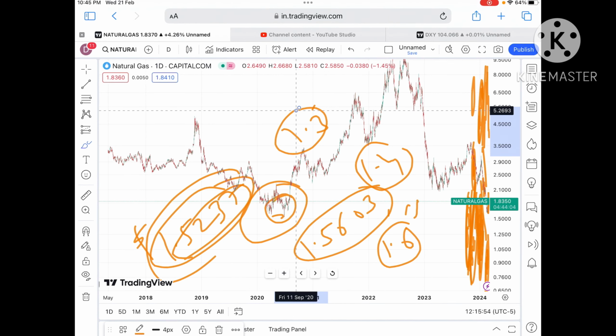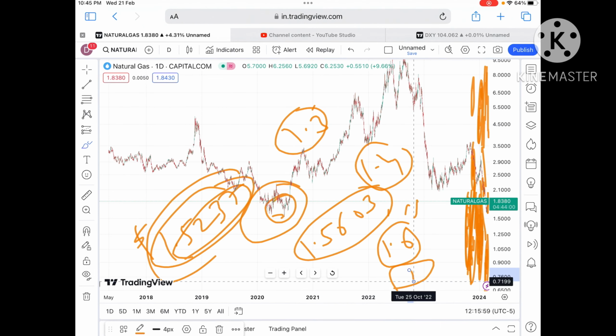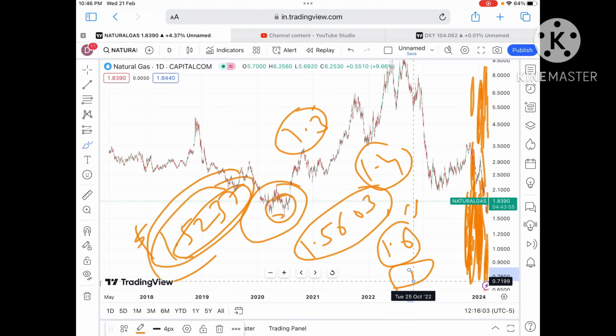if it moves below a level of $1.267, and then we will see it can touch a level of 1.4 also, and then from there a 1.3 level also, and chances of moving further down will be there. Okay, because there will be an all-time low and there will be a zone breakout. So I'll make another video if the price falls below 1.5.